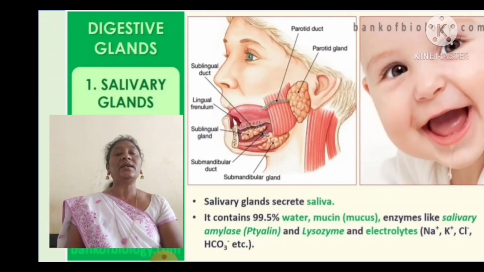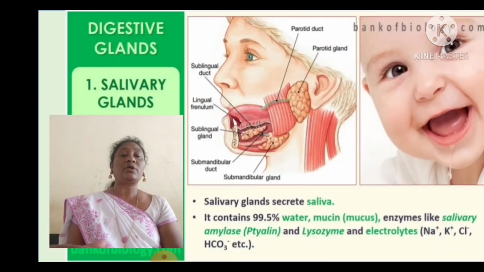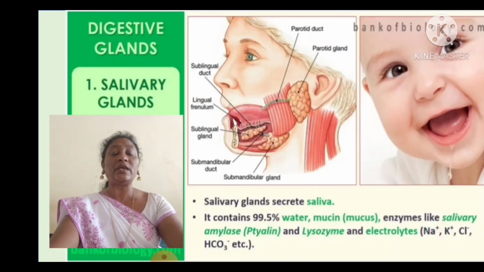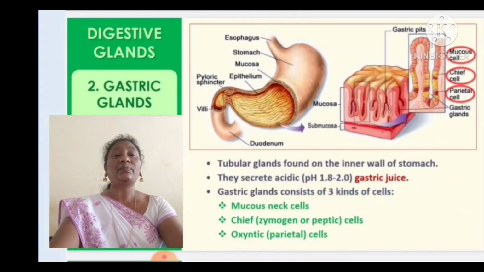Salivary glands secrete the saliva. The saliva contains 99.5% water, mucin, that is mucus, and enzymes like salivary amylase, ptyalin, and lysozyme, and electrolytes like sodium, potassium, chlorine. Such electrolytes are present in the saliva. These are the components which are present in the saliva.